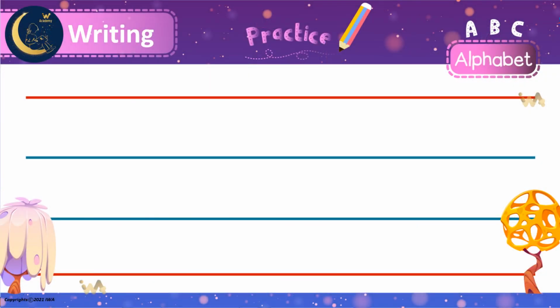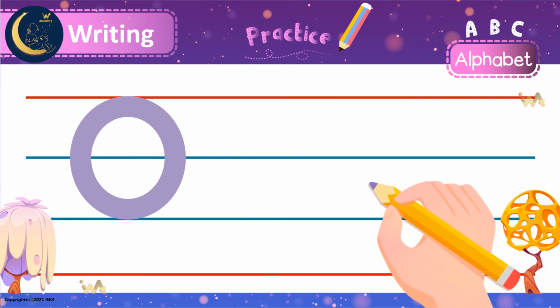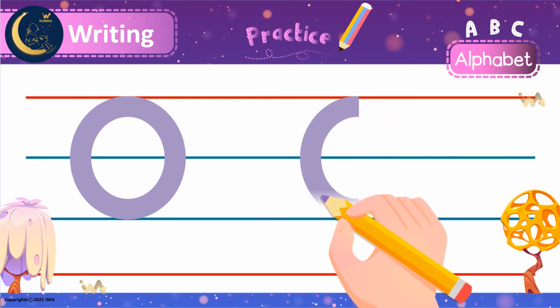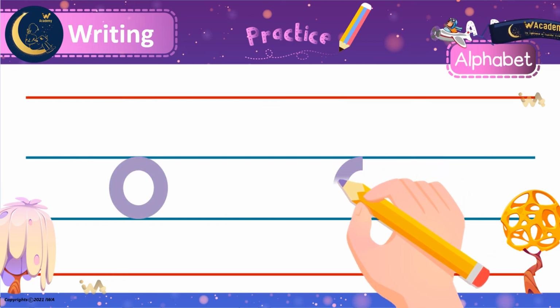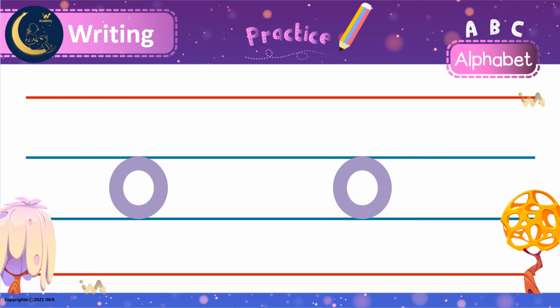Now we will learn how to write the letter O. Are you ready? Hold your pencil to write the uppercase O. We start at the top and make a big circle to the left. To write the lowercase o, we start in the middle and make a small circle to the left. Did you do it right? Good job!